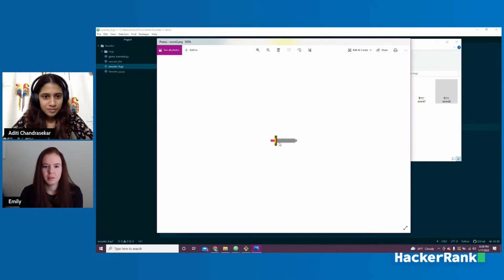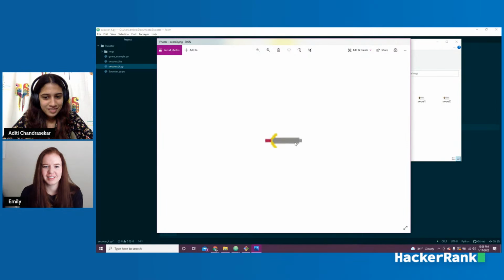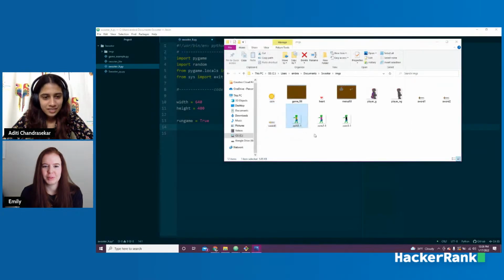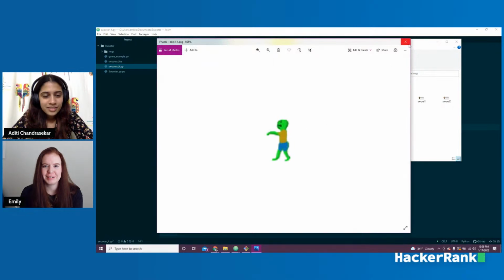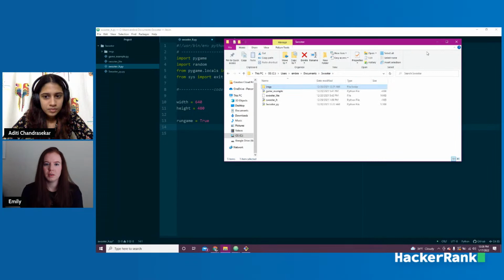Then we get some excitement on the handle looking nicer, and then this is the final sword. That's what upgrades. We've got our different zombies with their different colored shirts, and then the player with and without the cape. These I've already set up. If you wanted to create this game on your own, you would have to create little images for yourself in the game. But let's go back.